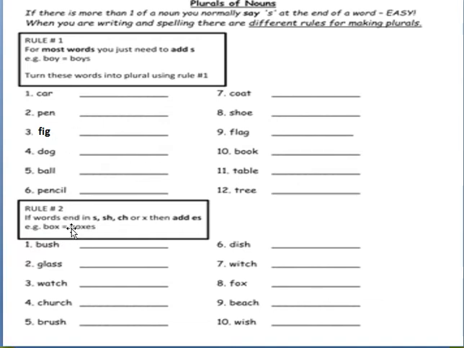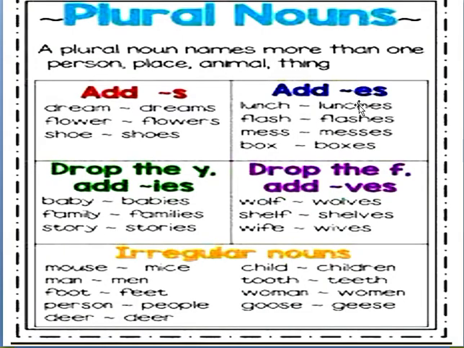Okay? Now comes rule number 2. In this, if the words end in S, SH, CH or X, then add ES to that word. Okay? For example, box, boxes. What do we have to add here? ES. This is the second rule. I will show you all the previous slide again. See, we have to add ES to the word. Okay?